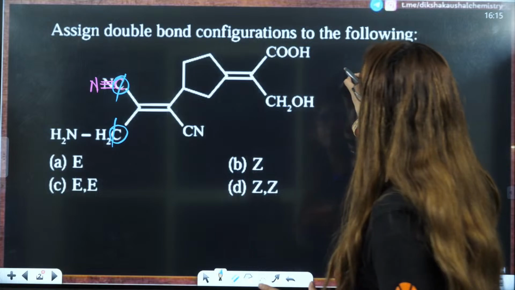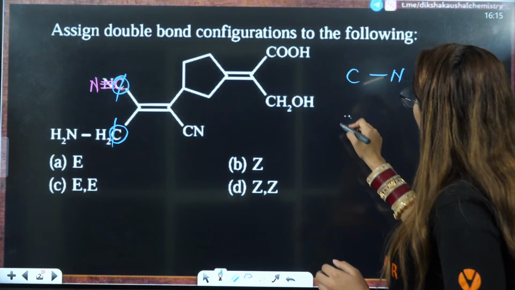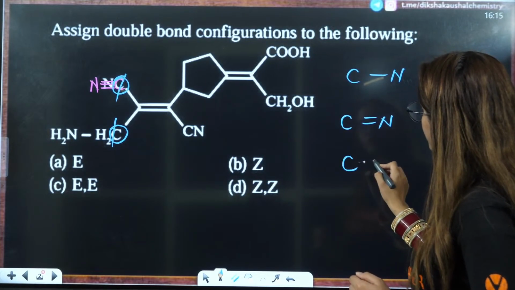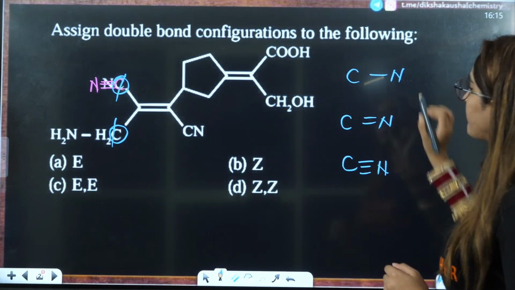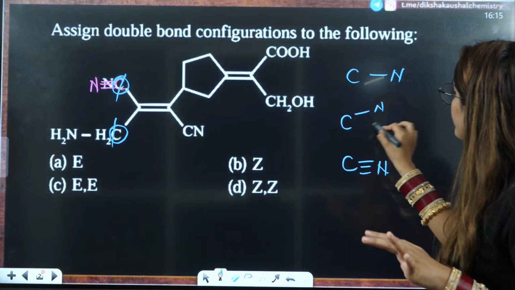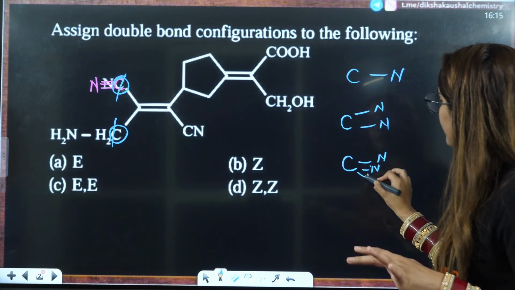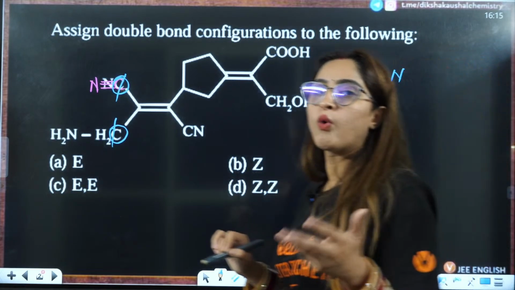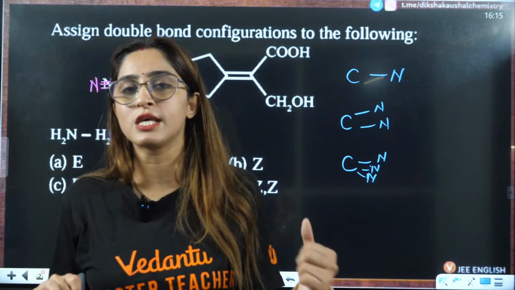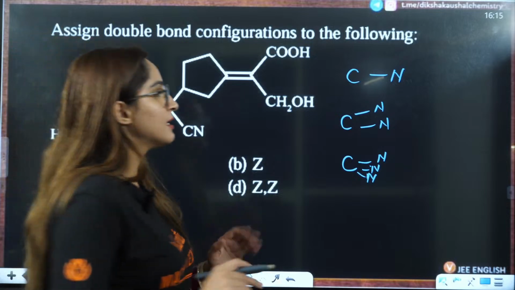Now always remember a single bond. Let's say you have C single bond N, C double bond N, C triple bond N. Single bond means you have just one N. Double bond means here you have 2 N. Triple bond means you have here 3 N. Okay, that is how you're going to answer this. What if you have CO single bond, CO double bond, CO triple bond? That is how you're going to answer that, right?